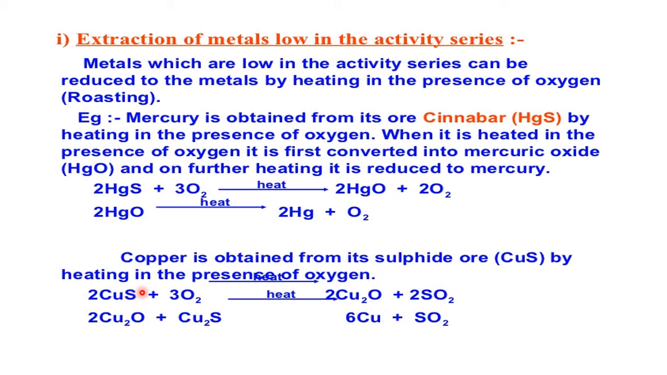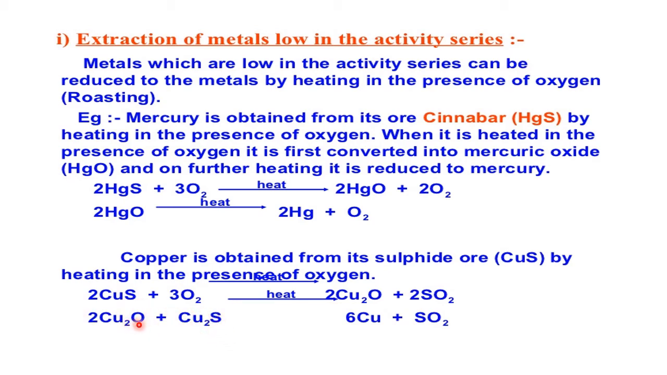So it is done by the same method. But here, a small correction: first, the sulfide ore of copper is heated with O2, like cinnabar. With cinnabar, the whole ore is converted. But here we have to wait until 50% of the Cu2S becomes Cu2O. Then this Cu2O reacts with the remaining Cu2S.